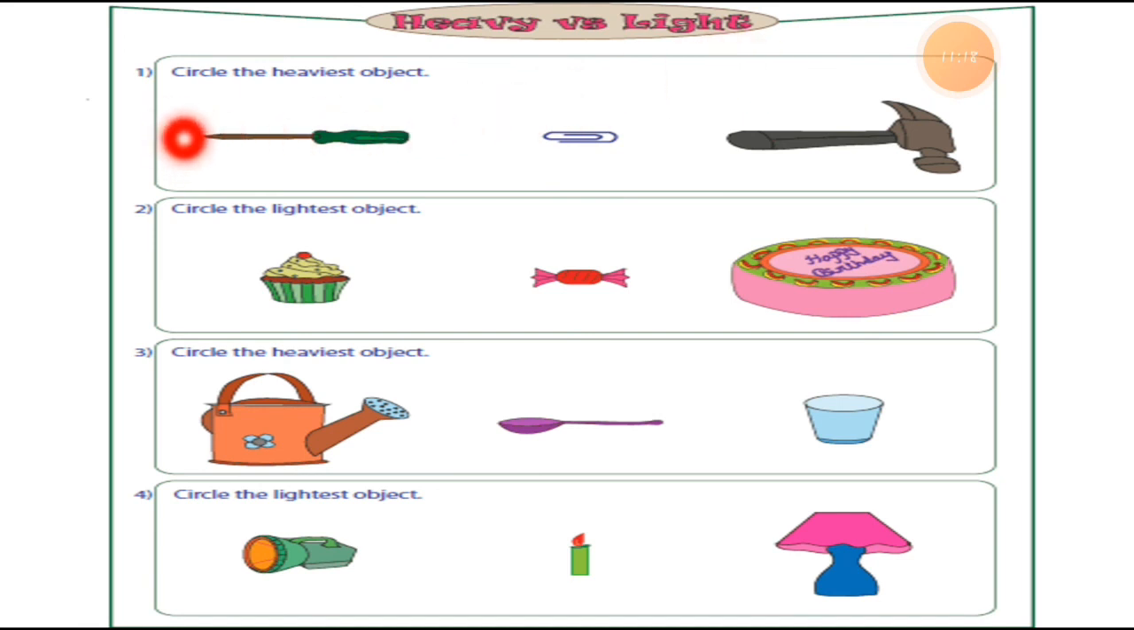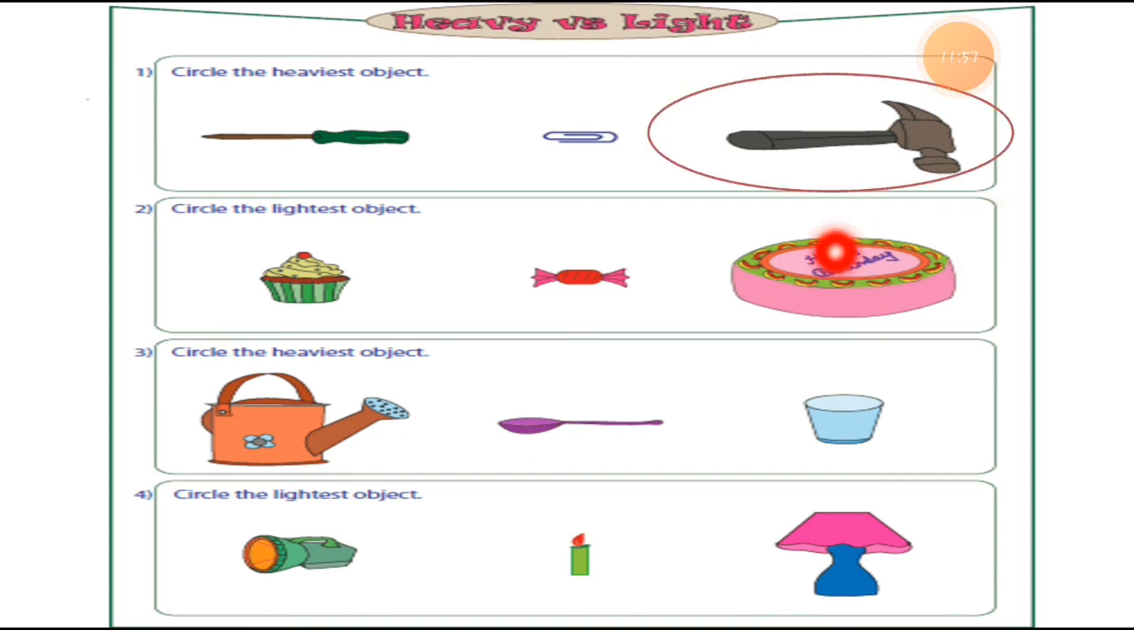So let's read the instruction first for number 1. Circle the heaviest object. In number 1, three objects are given. The instruction is to circle the heaviest object from the given pictures. This one is a screwdriver, that is a paper pin, and the hammer. These three things are given to us. You have to decide, students, which one is the heavier object.